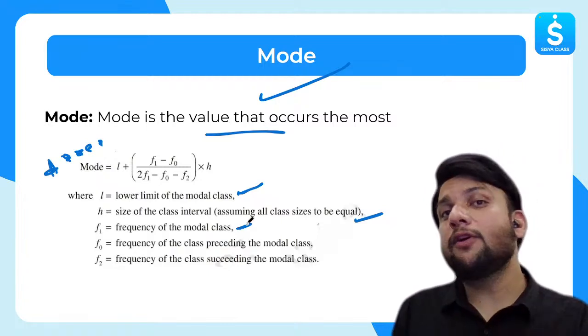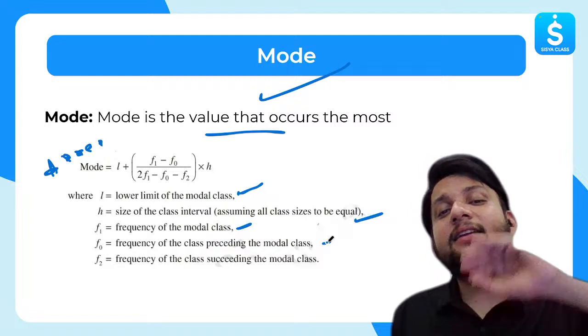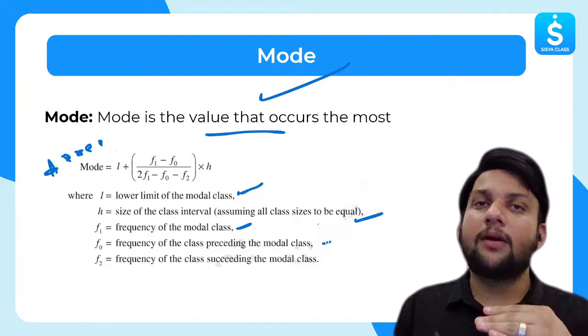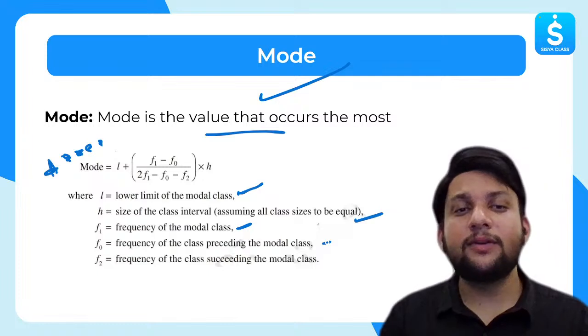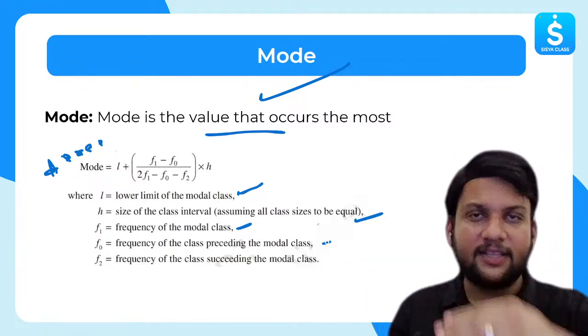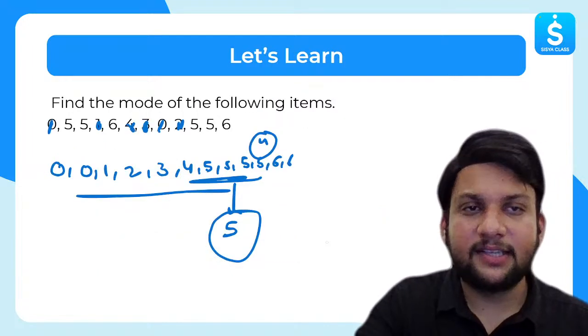F1 is the frequency of the modal class. F0 is the frequency of the class preceding the modal class. That is, the modal class is there, and the class before that. And F2 is the frequency of the class succeeding it. That is, the modal class is there, this is before or this is after. I will help you understand with the help of an example. You will understand it better.